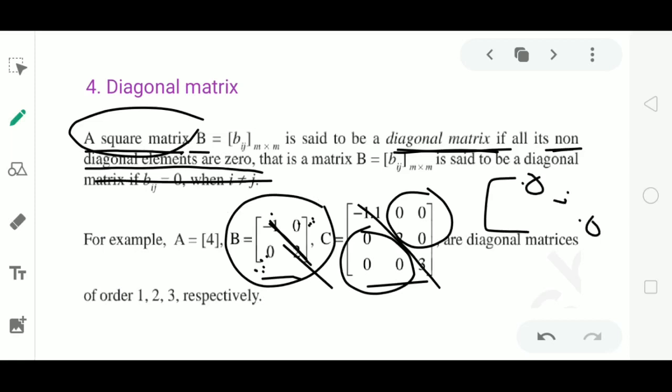But here, if all the diagonal elements are 0, we cannot identify that it is only a diagonal matrix. So this is not a good example for a diagonal matrix. Also look at the first example. Here it has only one element 4 and we do not have another element, so that we can say its non-diagonal elements are 0.